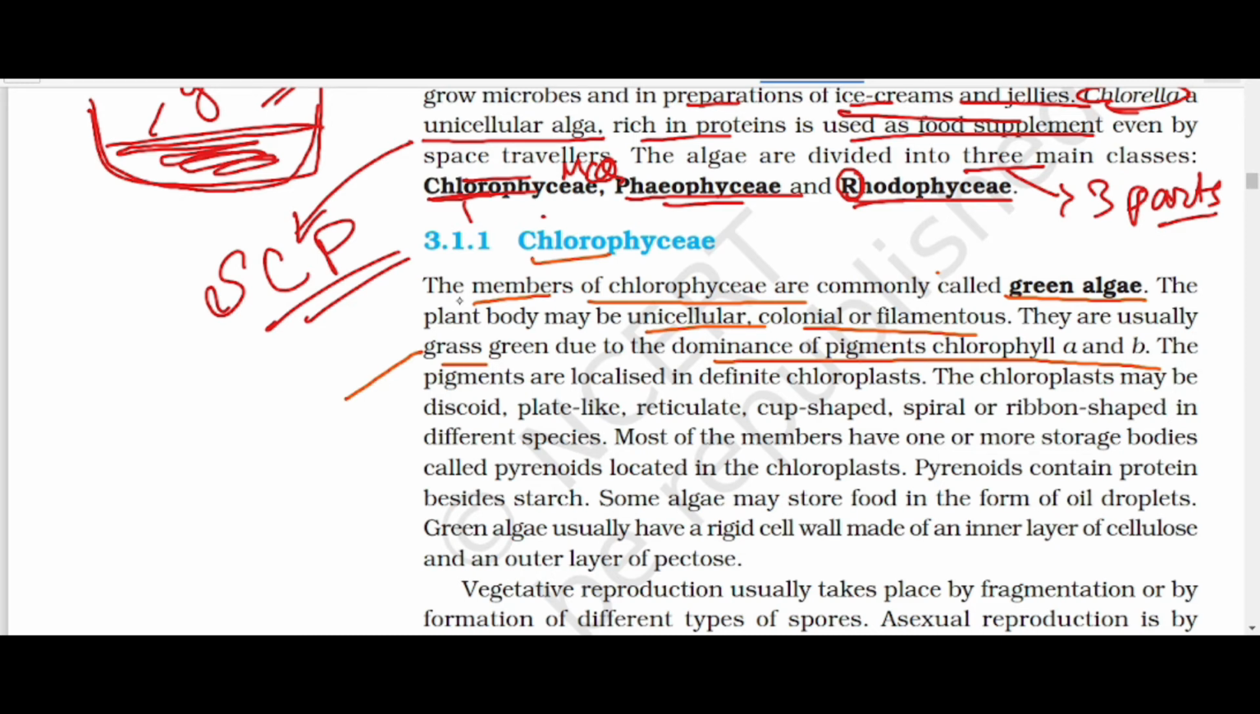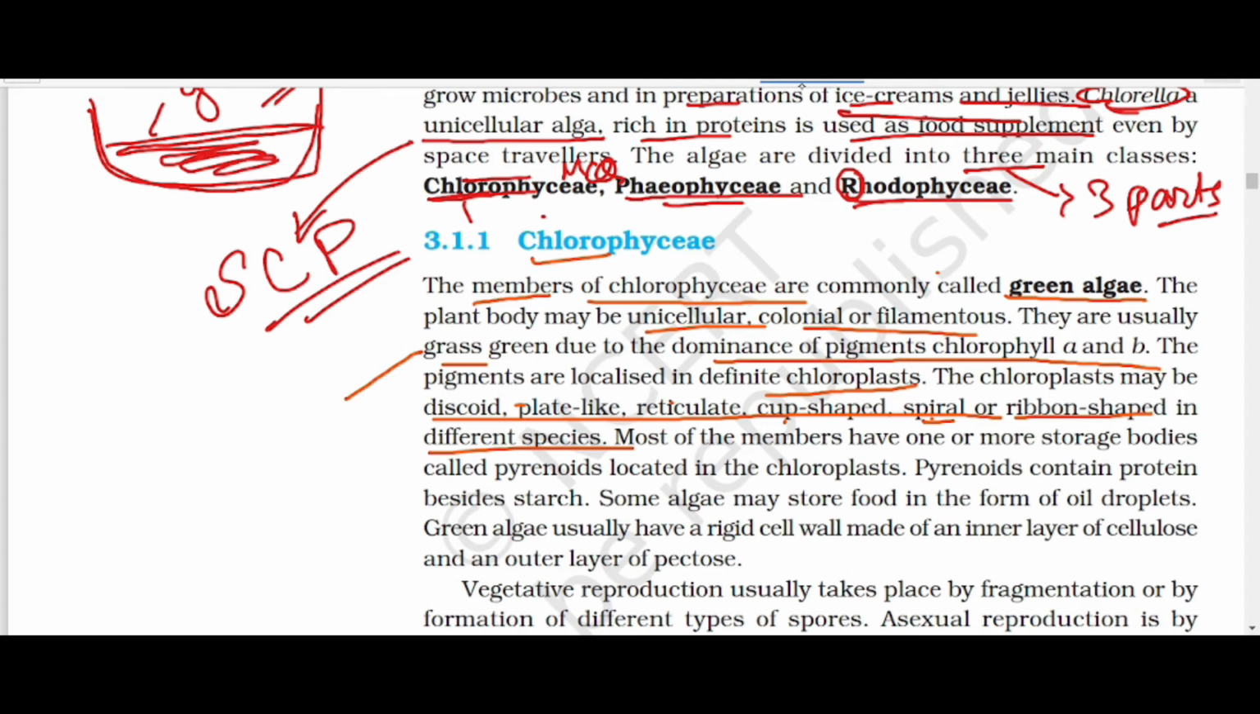The pigments are localized in definite chloroplasts. The chloroplast may be plate-like, reticulate, cup-shaped, spiral, or ribbon-shaped in different species. Reticulate means net-like. A cup-shaped example is Chlamydomonas, and a spiral one is Spirogyra.